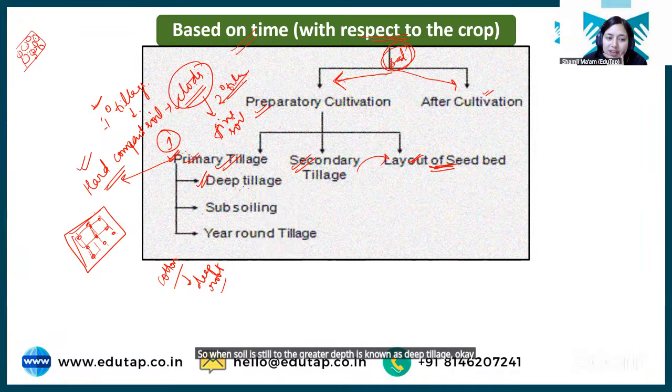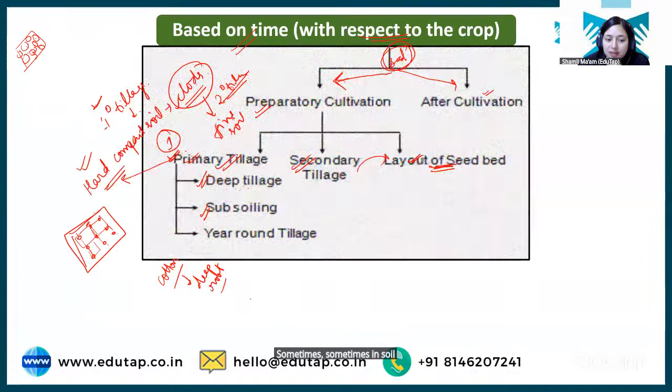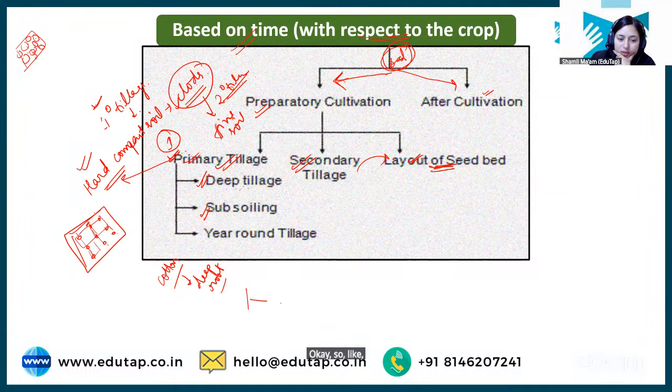Okay. Then we have subsoiling. Sometimes in soil, these hard compact layers are found. Okay. So like we have this soil. This is a field basically. This is the surface of the field that you see.